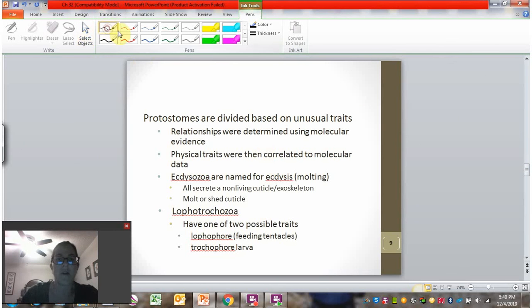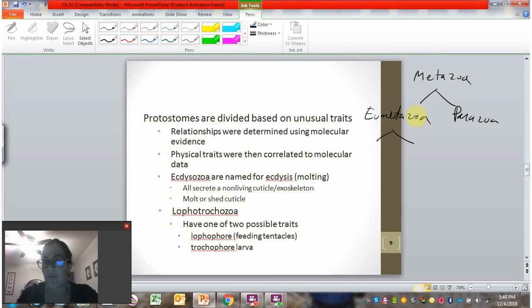Okay, so another major division. So let me sketch in my divisions here. Parazoa, Eumetazoa. Then our eumetazoans are split into radiata and bilateria.